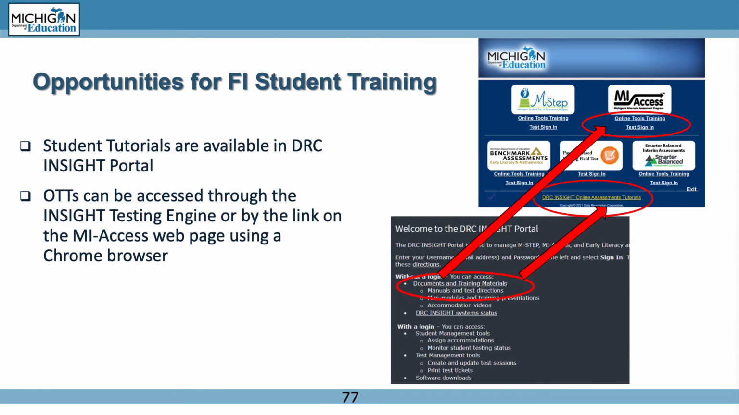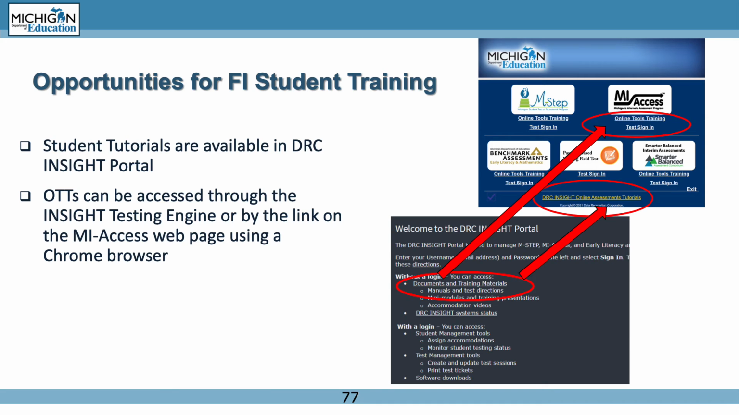It is important that students are aware of how the items on the test work, and the tools that are available to them before testing day. This ensures that students can focus on the content, and not the testing engine, on testing day. There are student tutorials and online tools training, or OTTs, that should be used. You can launch Insight, and the tutorials are the yellow link at the bottom, and you can see the OTTs listed under each assessment logo.